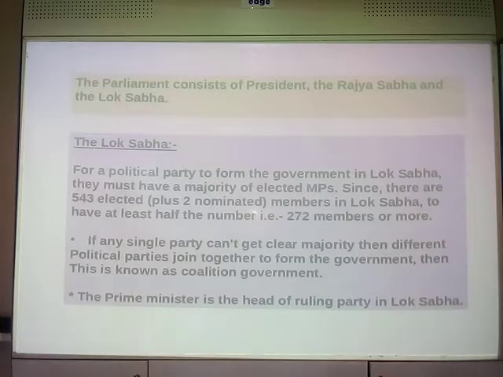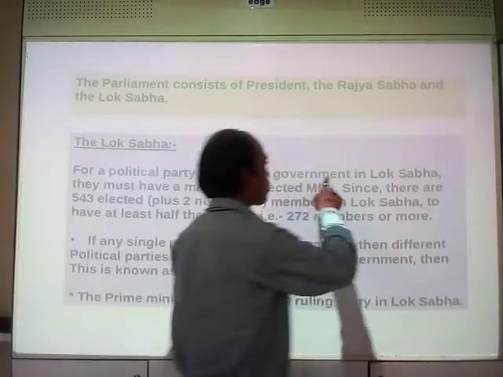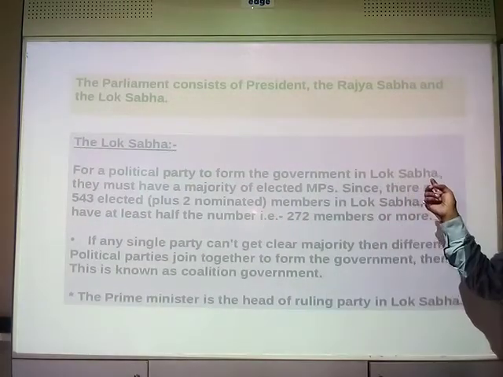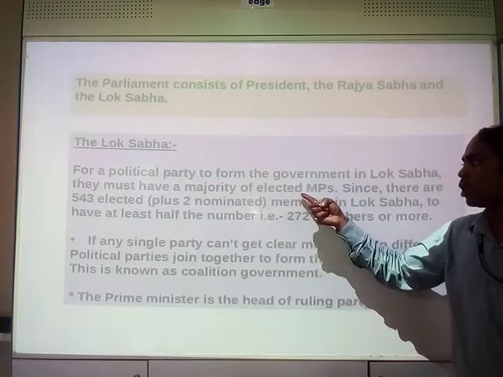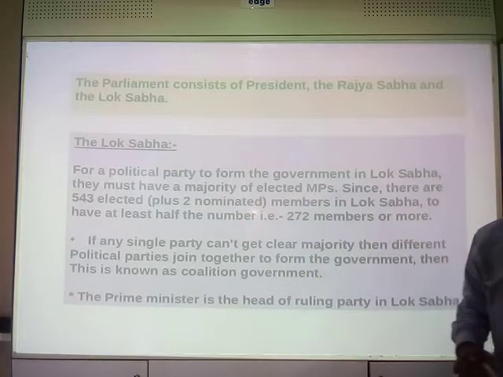Now let's take a look at Lok Sabha. What happens in Lok Sabha? For a political party to form the government in Lok Sabha, they must have the majority of elected MPs.